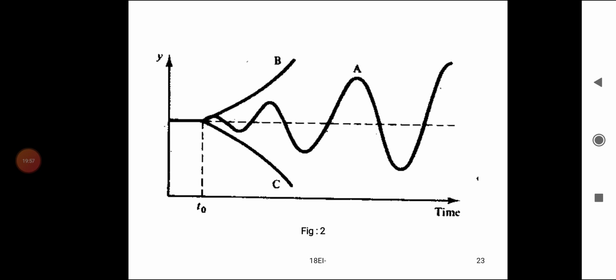The y variable is on the y-axis and the time variable on the x-axis. Here the curves C and B, and the amplitude shown goes on increasing. The sinusoidal signal, its amplitude goes on increasing, as shown by the graph A.